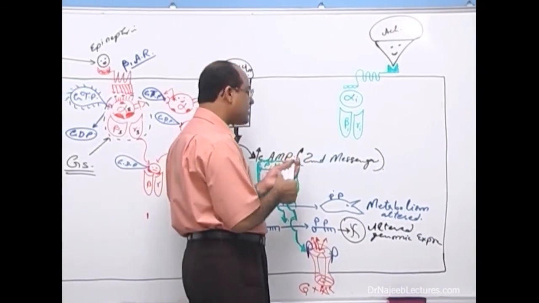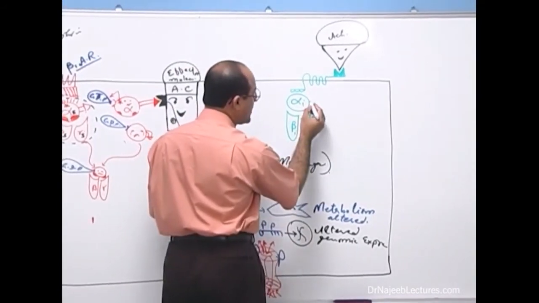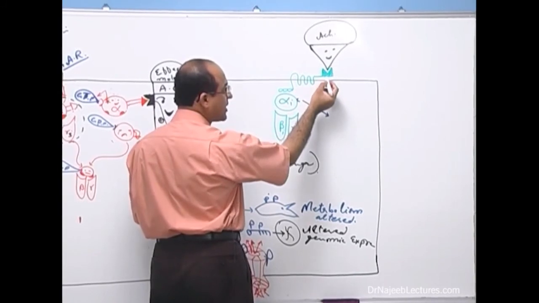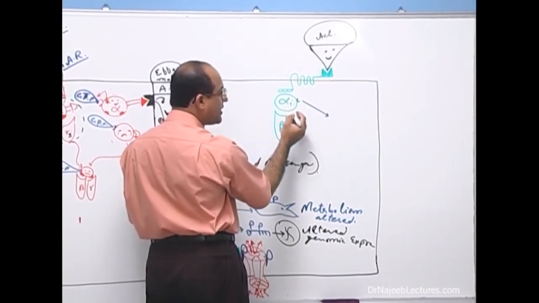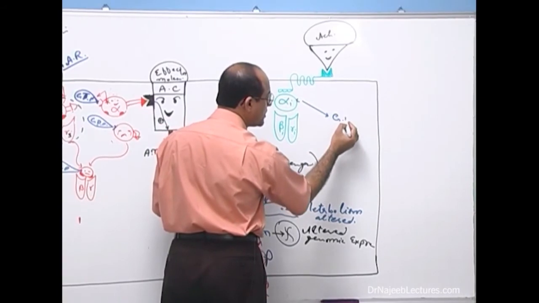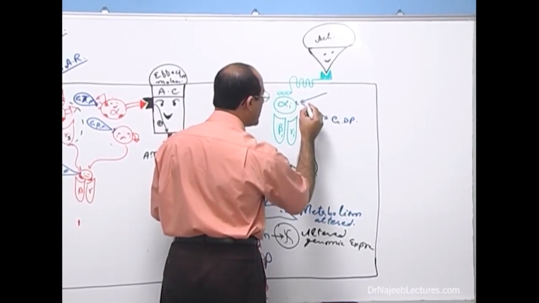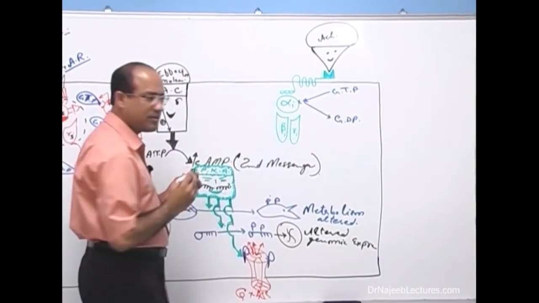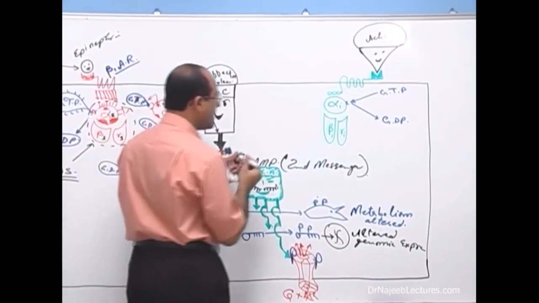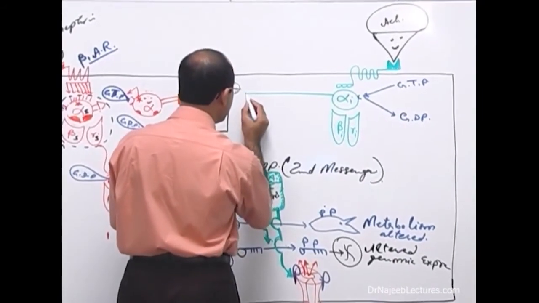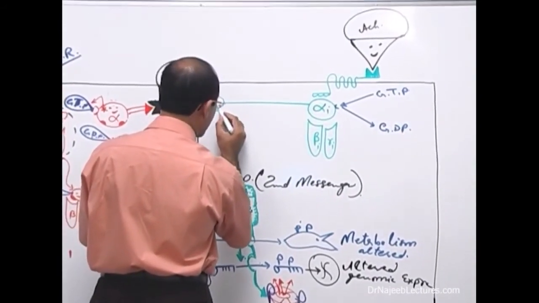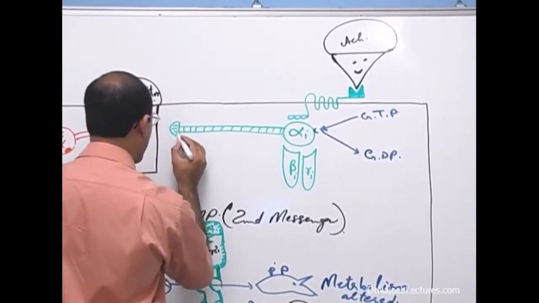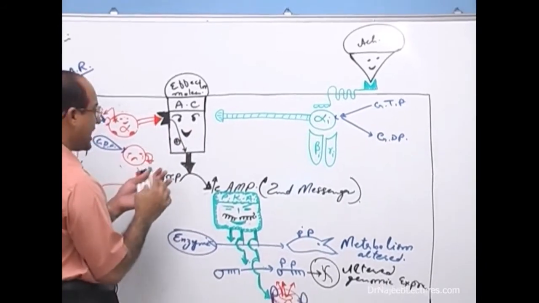Now again the story is the same. Normally it has GDP, but as soon as the ligand binds with the receptor, the receptor stimulates the G inhibitory, then G inhibitory loses GDP and acquires GTP. So it becomes active, and it has its effector component, which is going to work on a different domain of adenylyl cyclase.